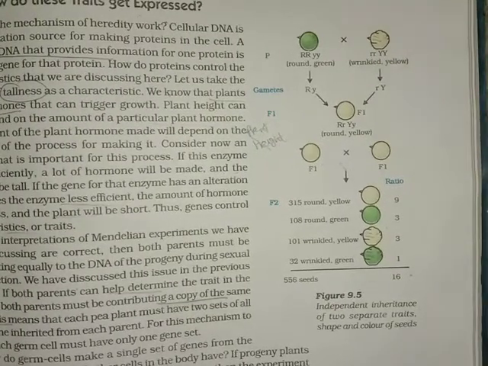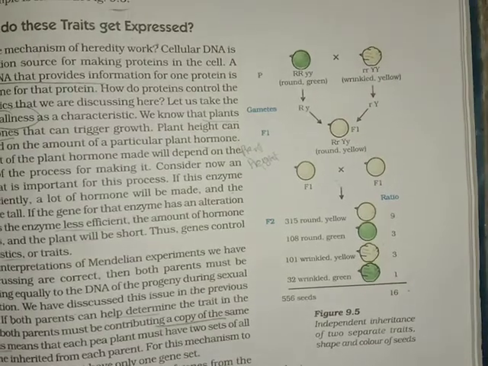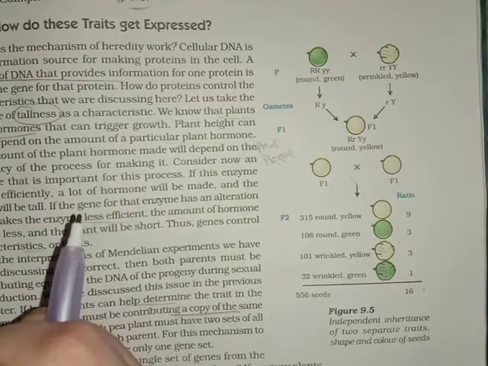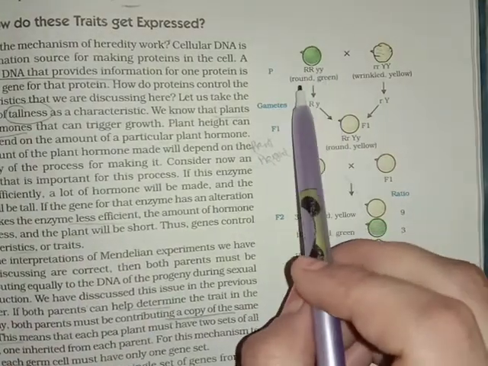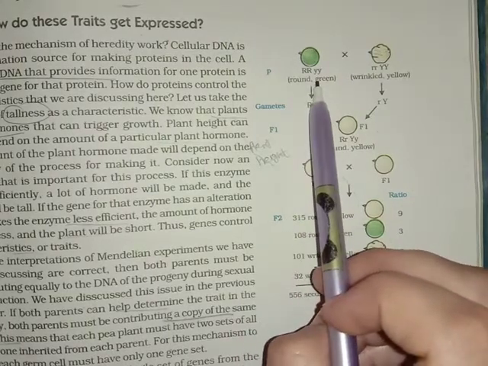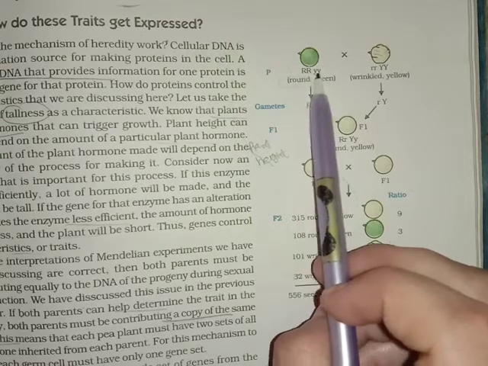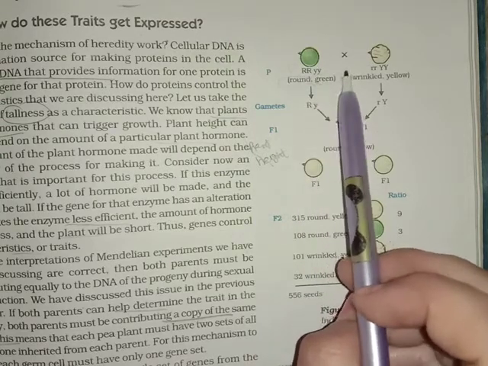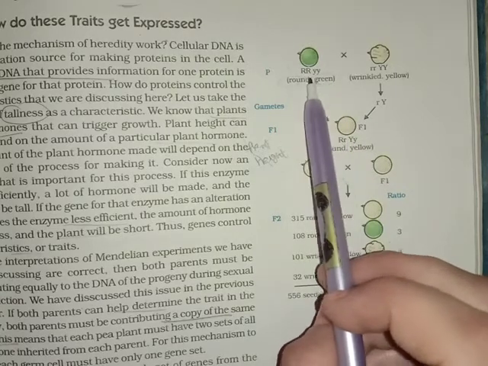expresses itself. If we are talking about only one character, it is a monohybrid cross, and today we will first talk about two characters. Here are two terms given. One is round, second is green. Round means we are talking about the shape of the seed, and green means we are talking about the color of the seed. That means at the same time we are talking about two traits.